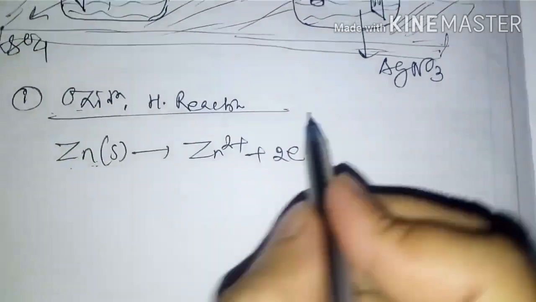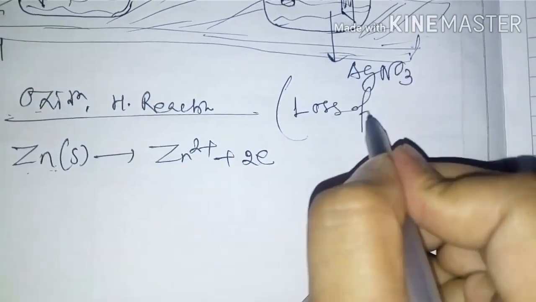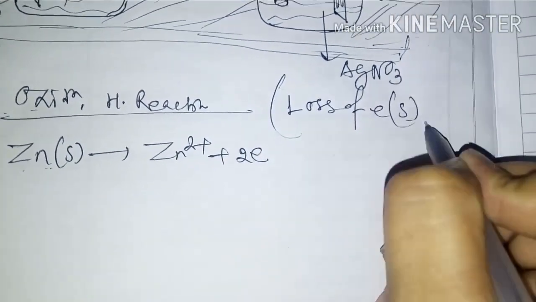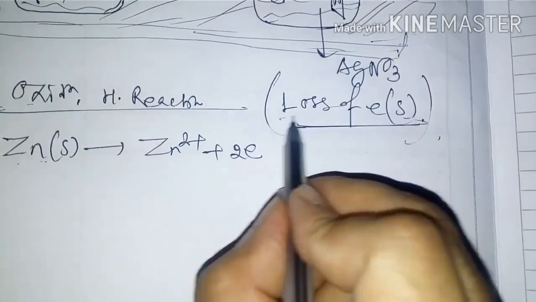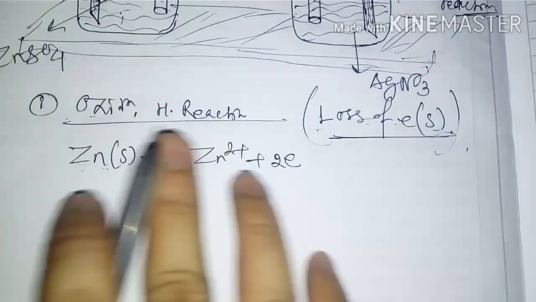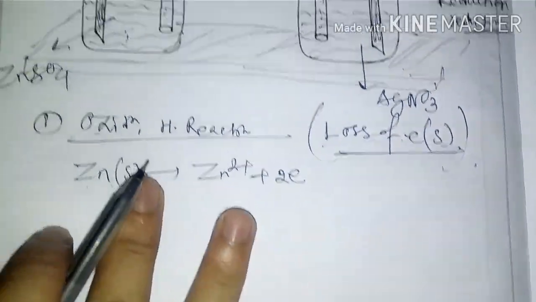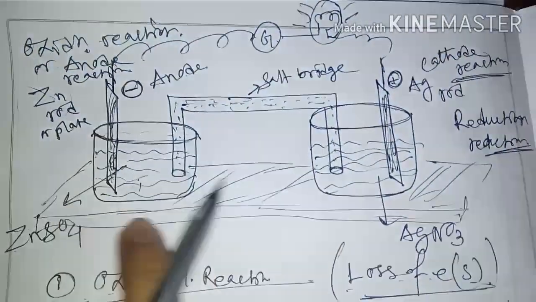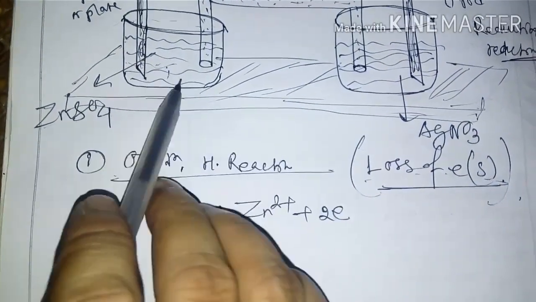Then what is an oxidation reaction? Oxidation reaction means loss of electron or electrons. Understood? This is the oxidation reaction. This is the individual reaction of only this part, and this one is inside the beaker, or inside the container, or inside the cell.